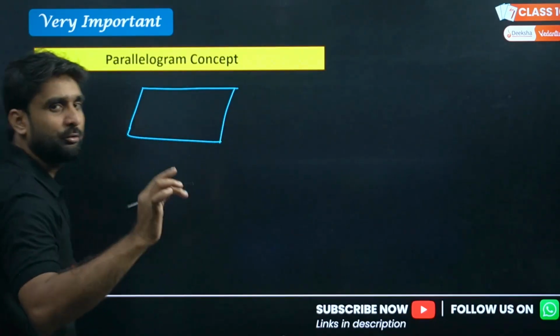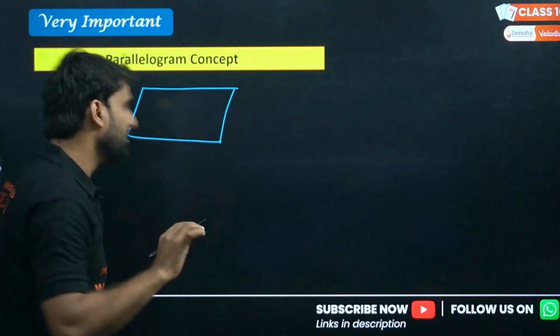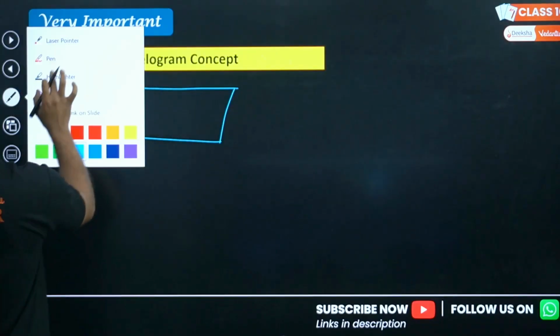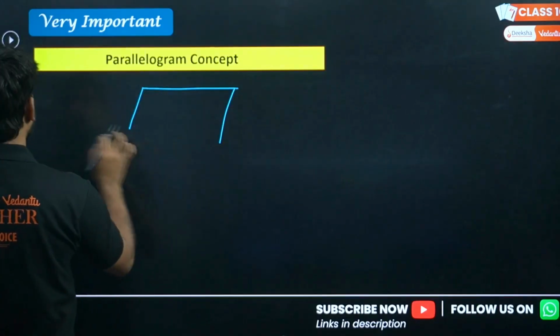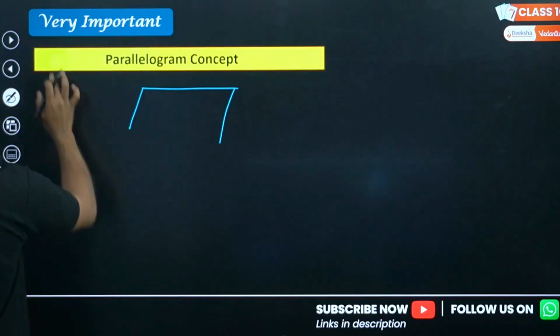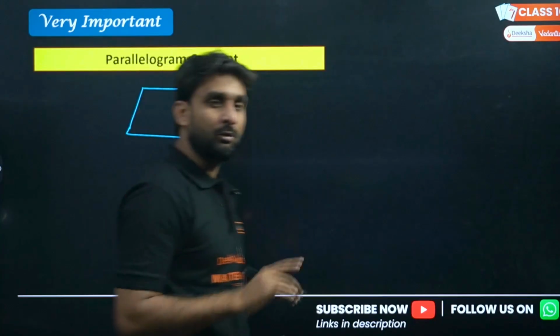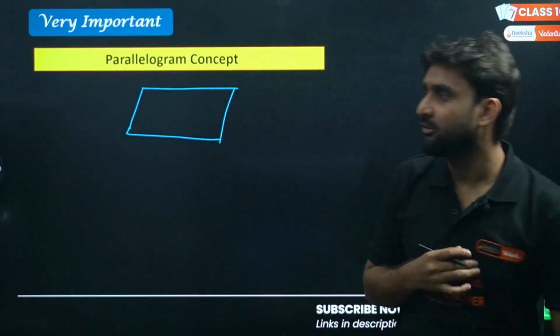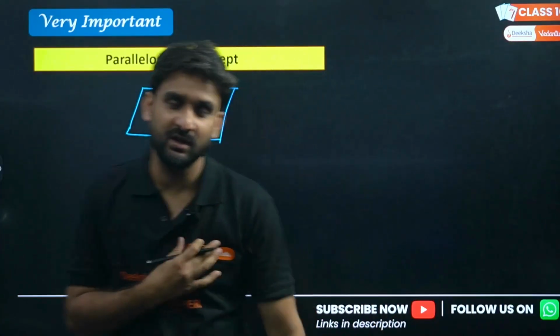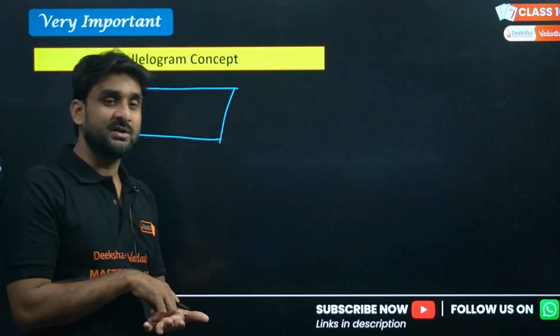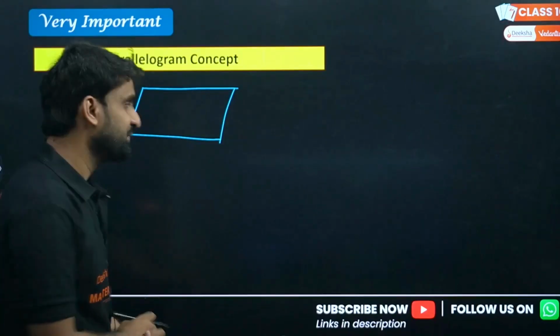I want to ask you the properties of a parallelogram. You know the properties of a parallelogram, guys? A parallelogram is a quadrilateral in which opposite sides are equal to each other and opposite angles are equal to each other, and the sum of adjacent angles is equal to 180 degrees, and the point of intersection of the diagonals is the same.